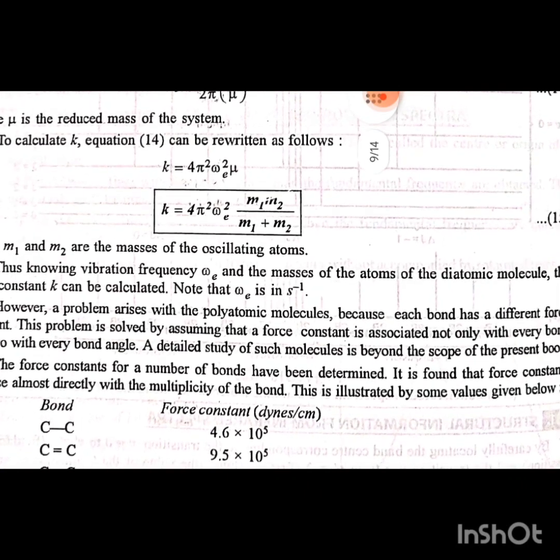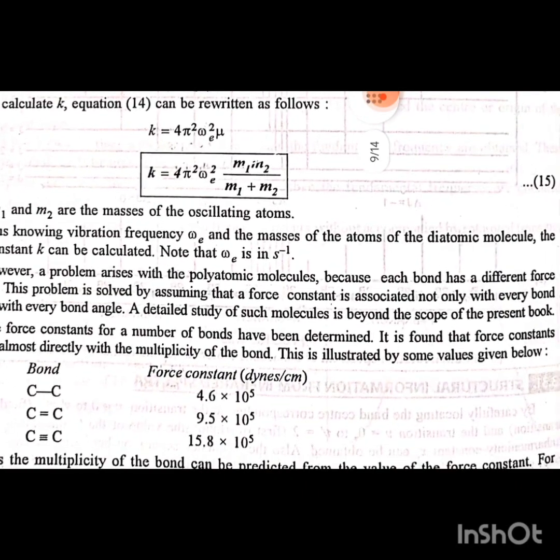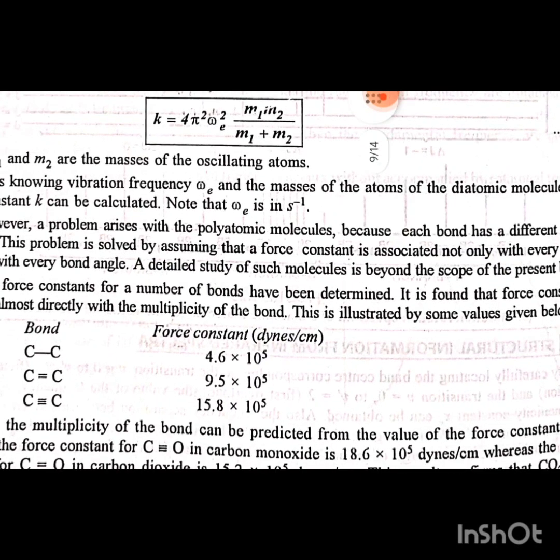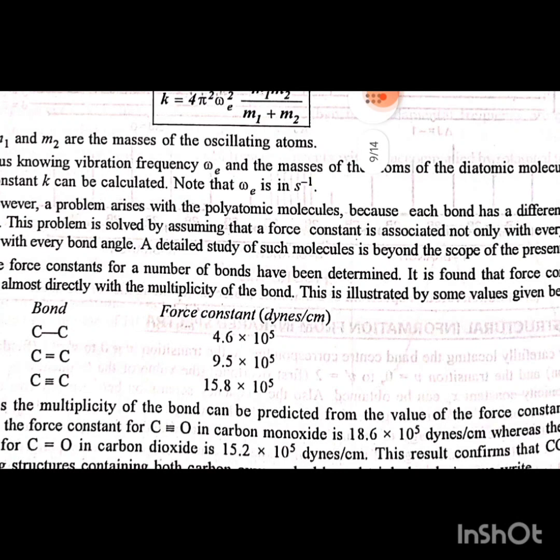However, a problem arises with polyatomic molecules because each bond has a different force constant. This problem is solved by assuming that a force constant is associated not only with every bond but also with every bond length. A detailed study of such molecules is beyond the scope of the present book. The force constants for a number of bonds have been determined. It is found that force constant increases almost directly with the multiplicity of the bond. This is illustrated by some values given below. Bond and force constant in dynes per centimeter.